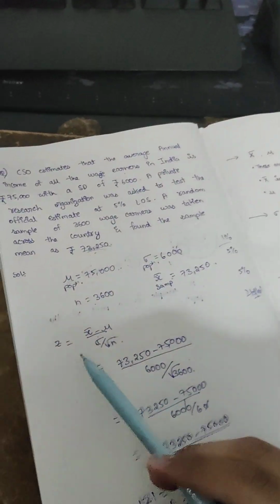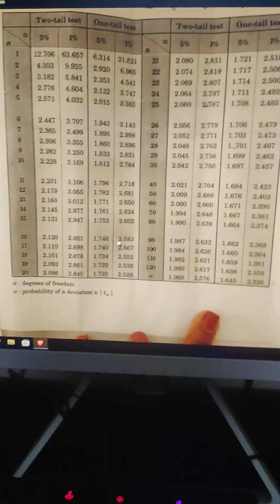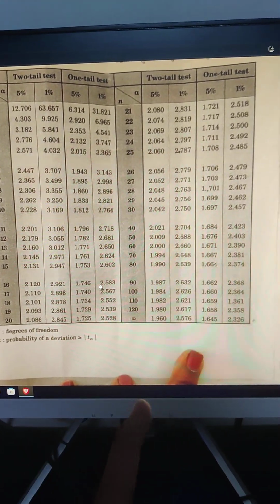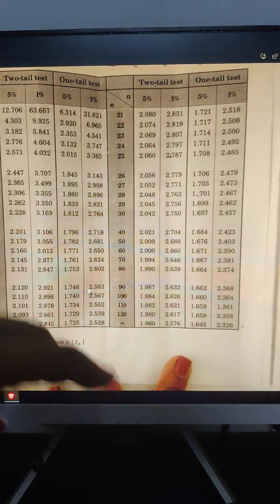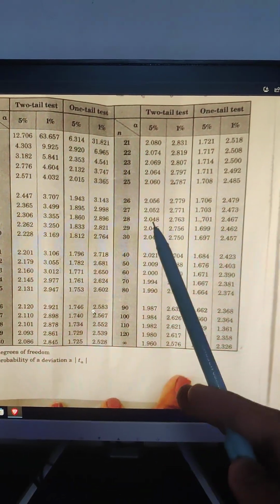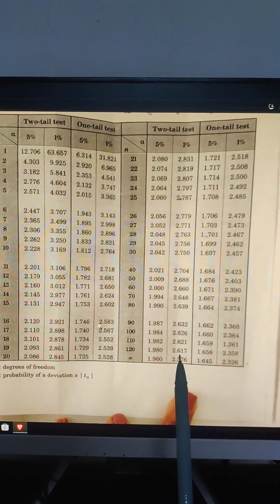Now what is n for us? N is 3600, and in this specific table we don't have a specific value for n, so we can just consider it as infinity. And here for 5% level of significance we have 1.960.